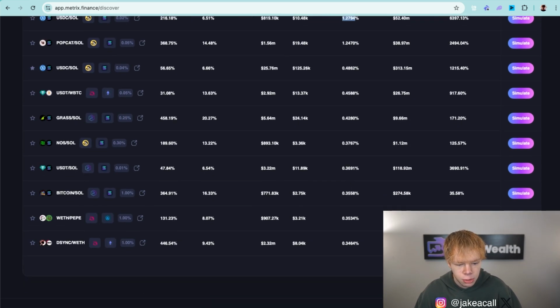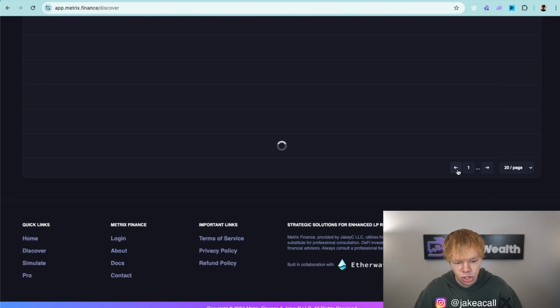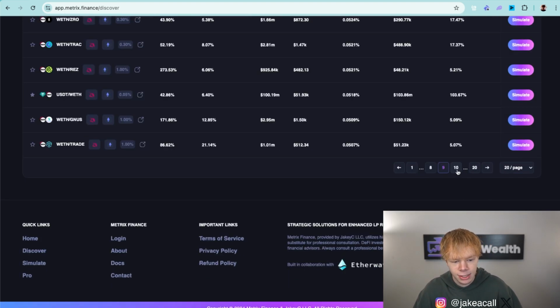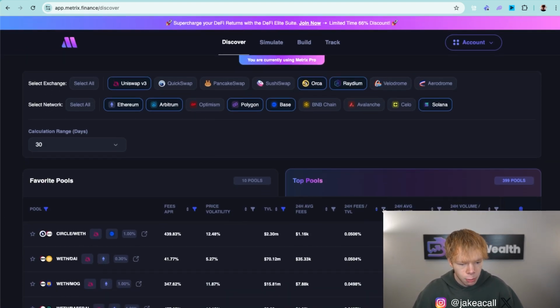And then I scroll down to the middle page basically. So I'm going to put say 20 on a page, and then we have 20 different pages. I'm just going to go over to page 10 basically, and I'm going to cut this list right in half, right? Find the middle point of page 10. It's about 0.046. So we'll just do 0.045, and we're going to look at higher than 0.045. And essentially that's going to show us liquidity pools that have a higher fee to TVL ratio of 0.045.